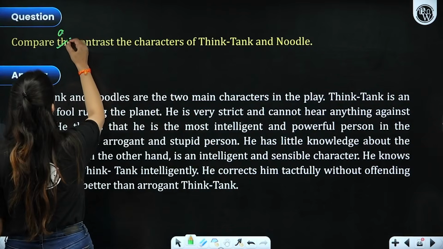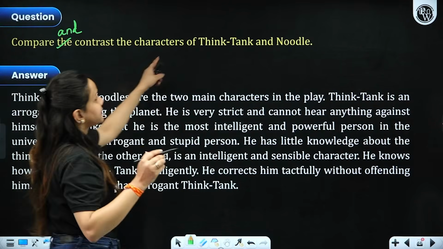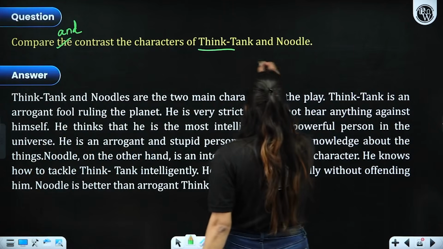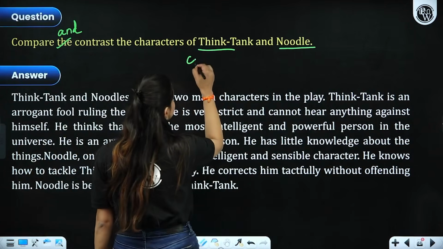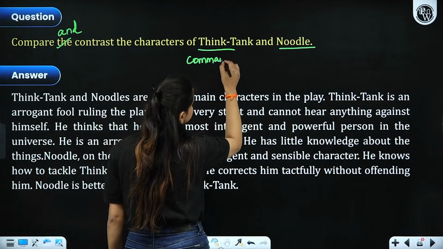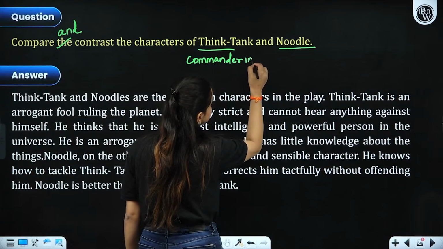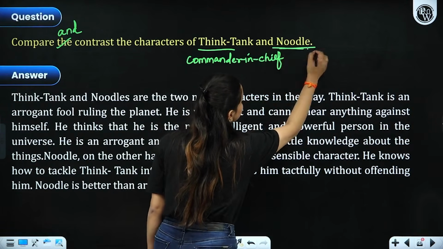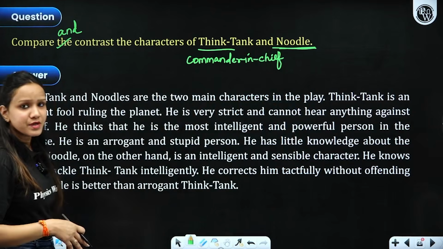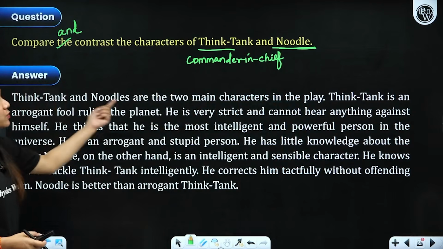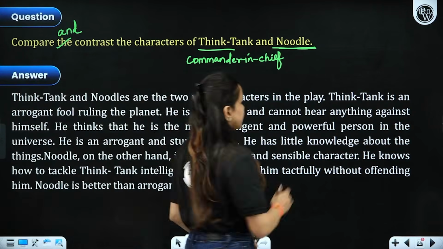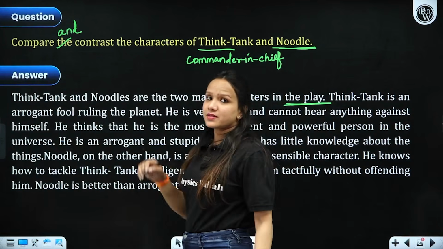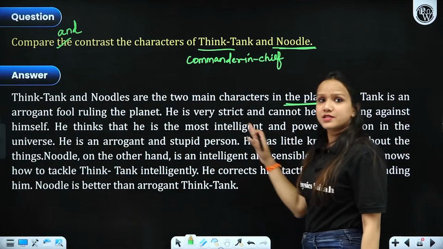Now, compare and contrast the characters of Think Tank and Noodle. Who was Think Tank? He was the commander-in-chief. Right? Who was Noodle? One of his team members only. Let's see. Think Tank and Noodle are two main characters in the chapter. So if there is a contrast-based question, these two characters can be asked in that way.